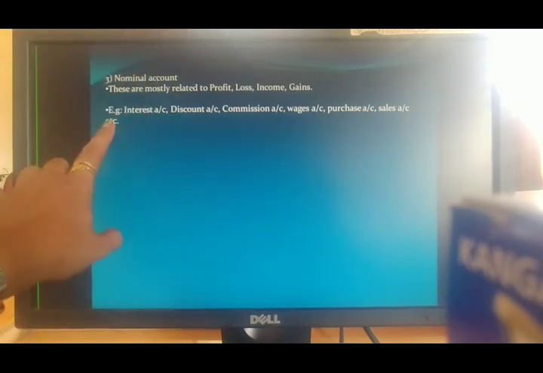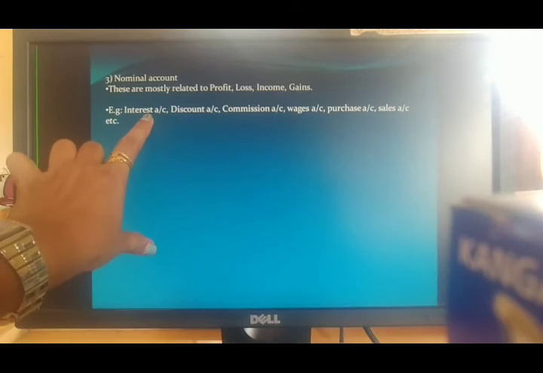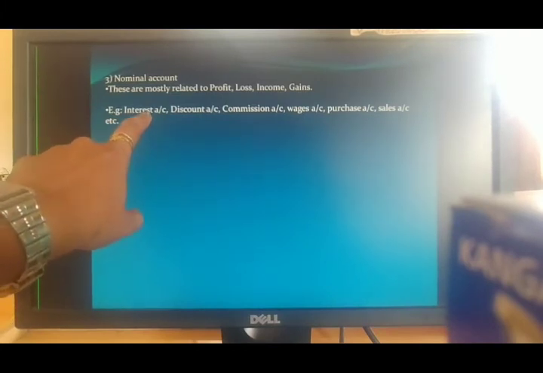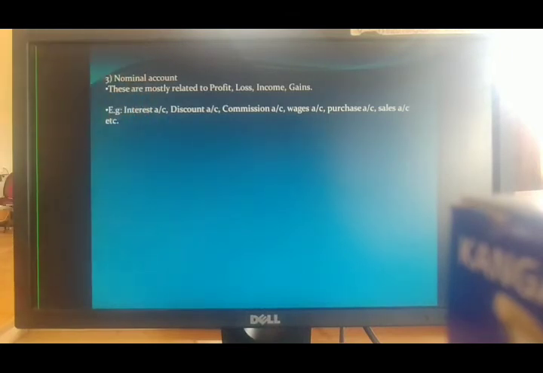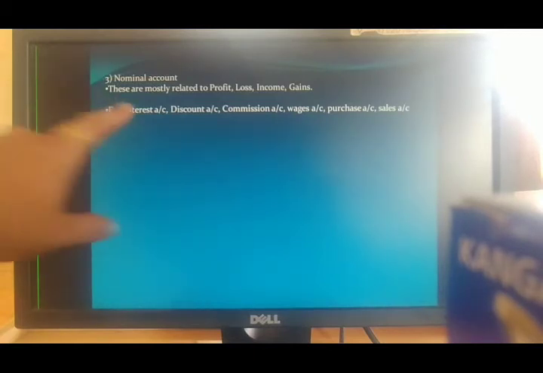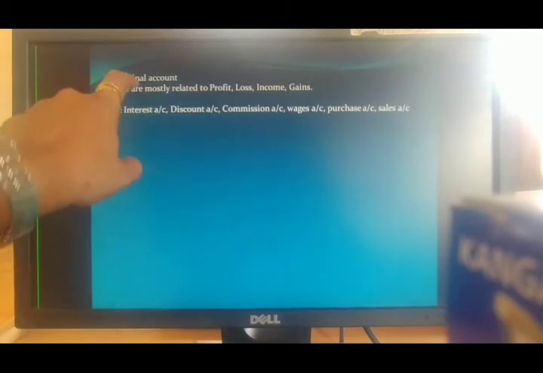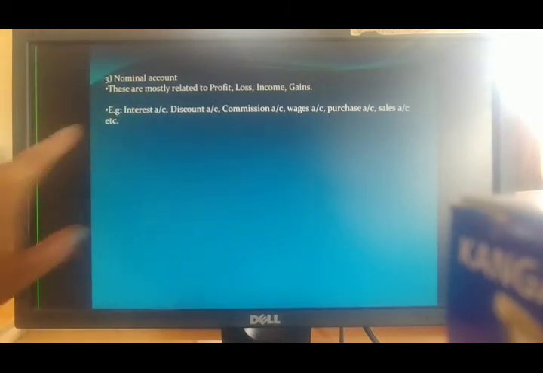The example given is what? Interest. Interest can be interest given or interest received. If you have given a loan to your friend and you are receiving interest from that friend, that interest received account will come into nominal account. Or it can be an interest given account.